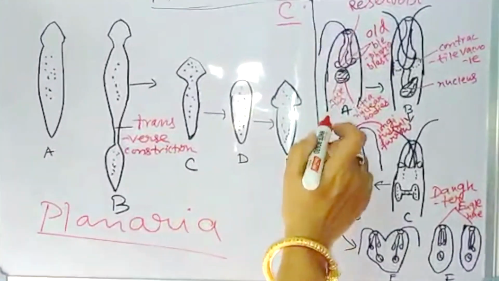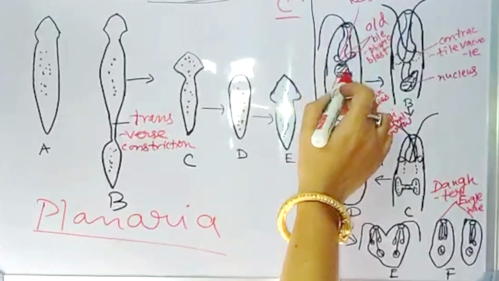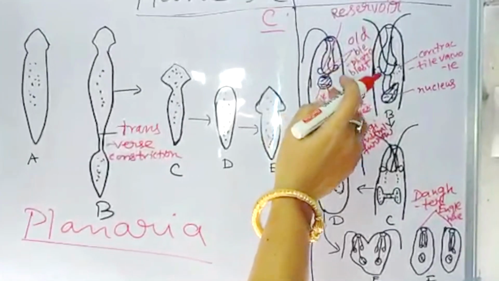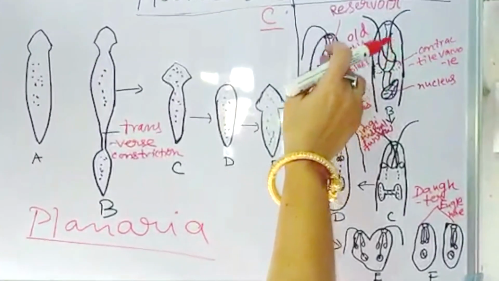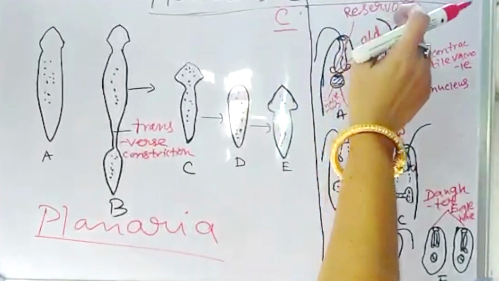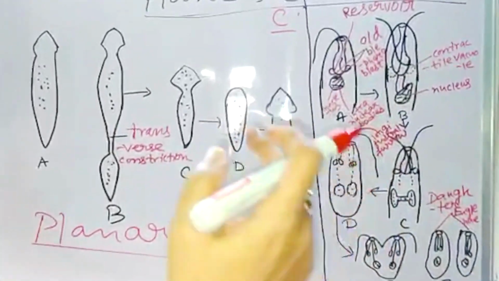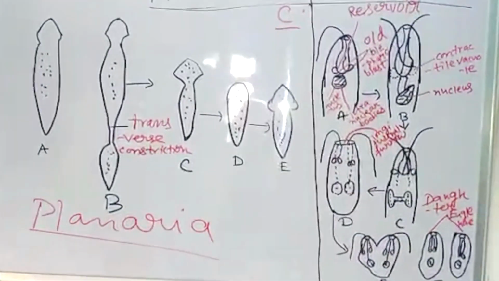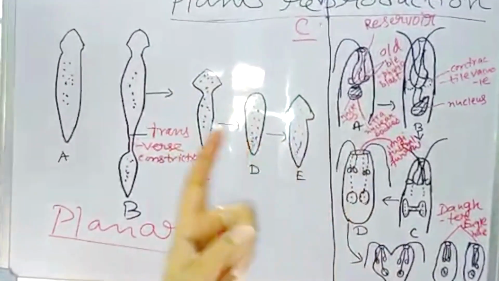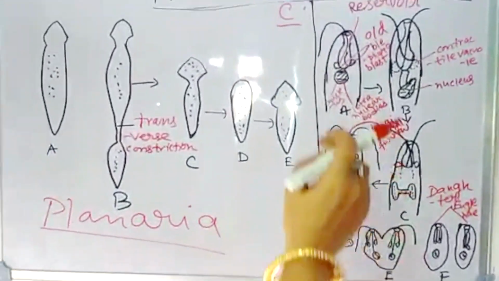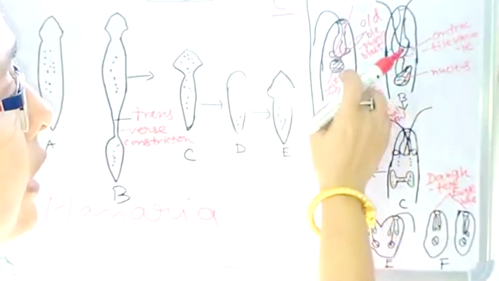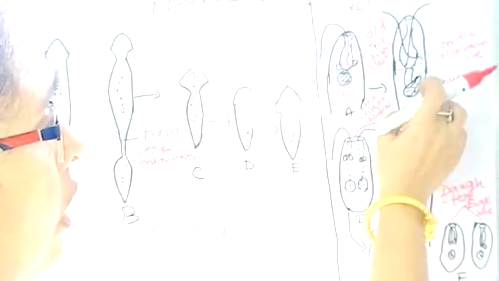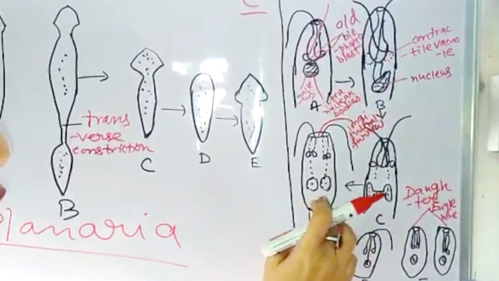Here you see a blepharoplast. Blepharoplast means basal cell, and there is some reservoir, food reservoir, and that is the nucleus. First, the flagella gradually disappear when a longitudinal binary fission occurs. And longitudinal binary fission starts in the blepharoplast cells. Here you see that two contractile vacuoles are formed and the nucleus is going to divide, and ultimately this nucleus divides into two parts.